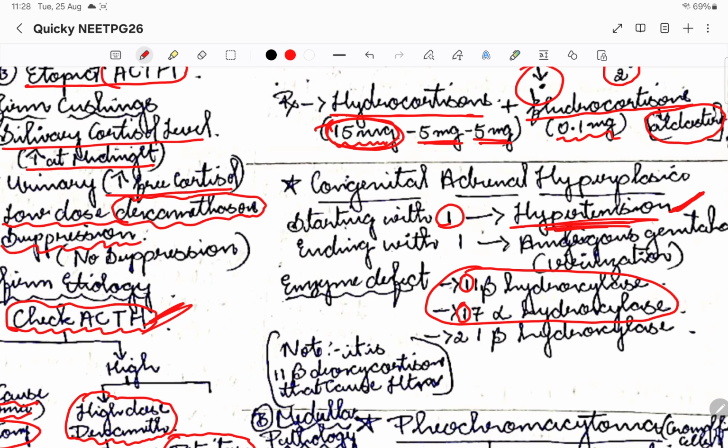Okay, so in the question they'll be giving hypertension. Then coming to ending with 1, so it is going to be, see, 21 is ending with 1, right? I'll come back to 11 also.